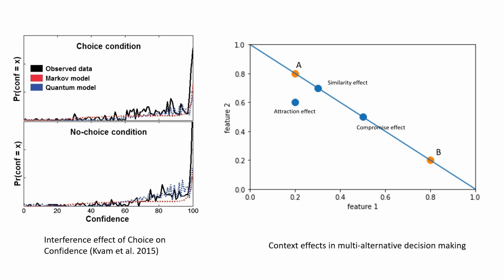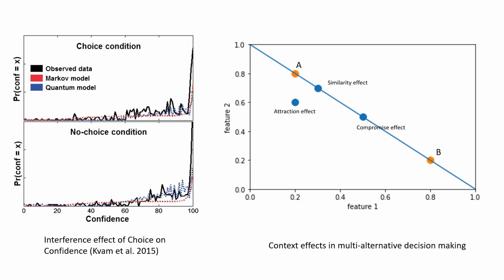Traditionally, the evidence accumulation process in human decision-making is modeled by the Markov random walk process. These Markov models focus on tackling the traditional context effects in human decision-making that include similarity, attraction, and compromise effects. The plot on the right illustrates these context effects.